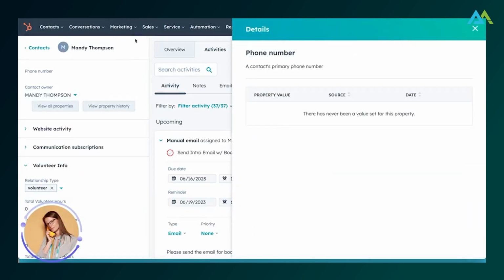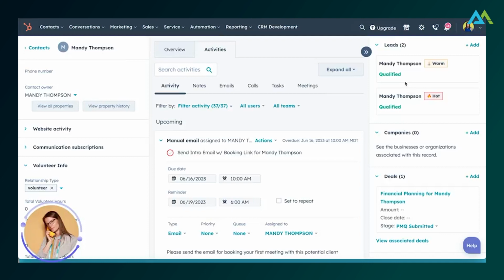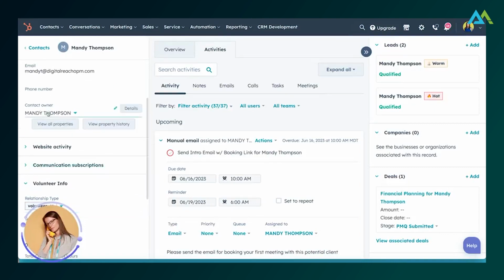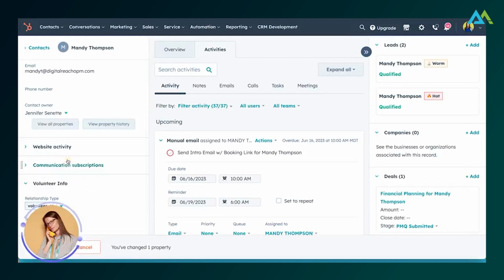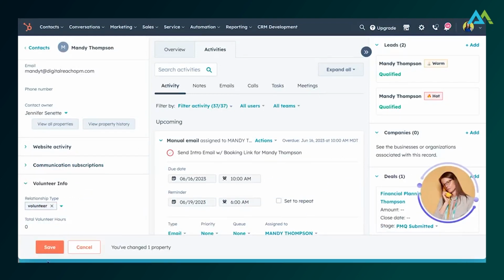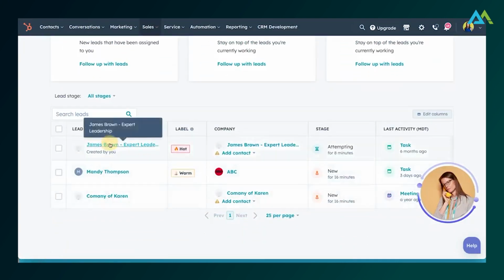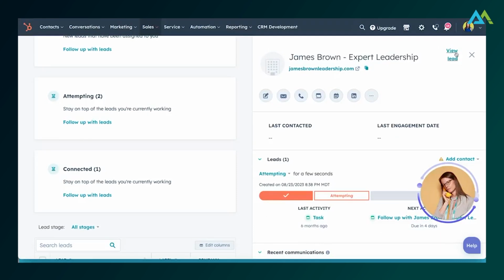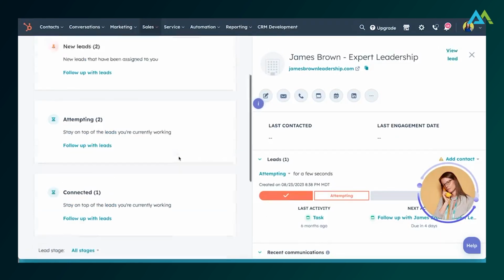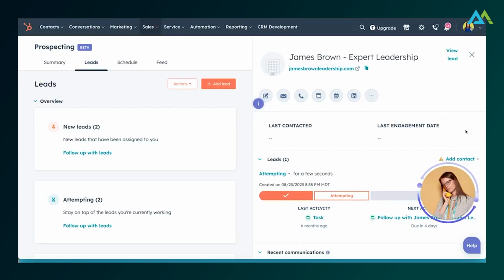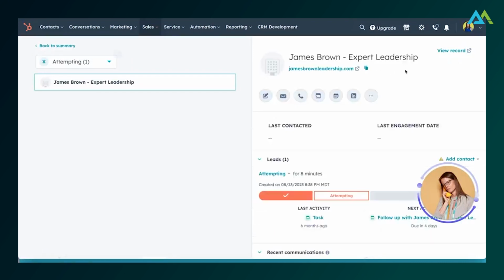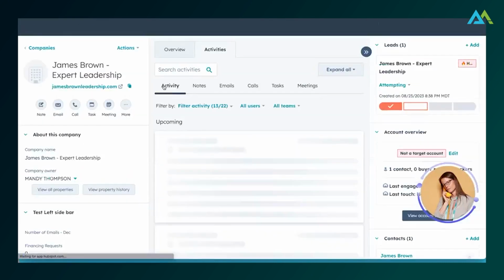Now, let's say we don't want to make it qualified yet. Let's say we only want to let sales qualify the lead. Then what you would do is go ahead and change the owner, because watch what happens here. When I change the owner of this lead, or let me go back over here, and I'm going to change the owner of this company, right? Let's take a look at what happens when we open this up, right? We see this here. We can see all the information. So what I'm going to do is view this lead. Right? So we can see the lead right here. I'm going to view the record.